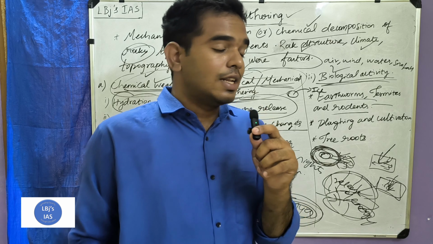Then tree roots. Tree roots are a major element that causes the disintegration of a landform. Whenever the tree grows, its roots spread deeply into the land, which causes changes in the landform.